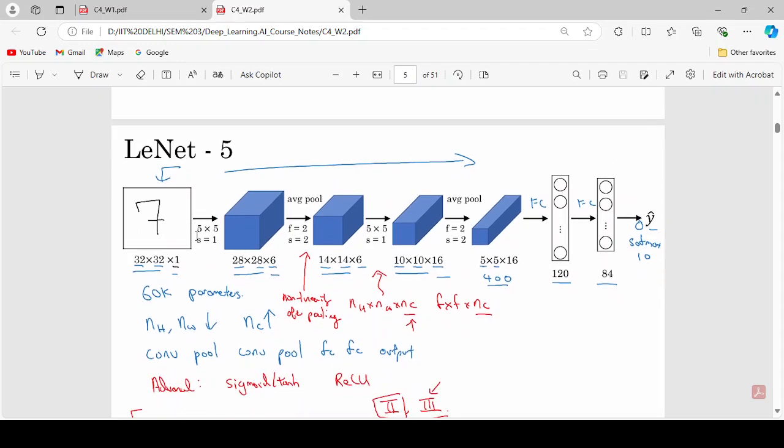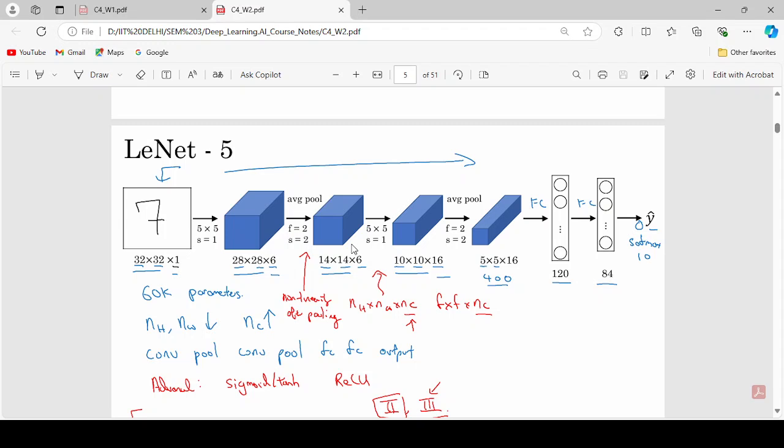So first of all, let's understand the LeNet architecture. In this architecture, we provide an image of a 7. This image is processed by a filter of size 5 by 5 and stride of 1, and we get an output image size of 28 by 28, with 6 filters. Then we do average pooling. In average pooling, we keep the filter size 2 by 2 and the stride 2, and we get a size of 14 by 14 into 6. We use 6 filters in average pooling. That is why we are getting 14 by 14 into 6.